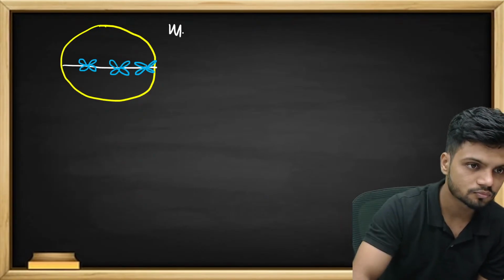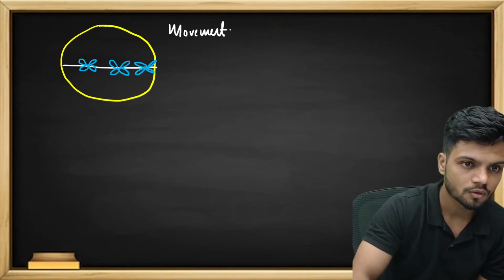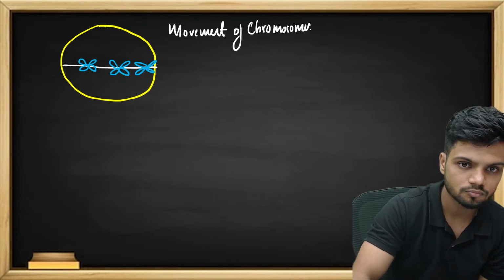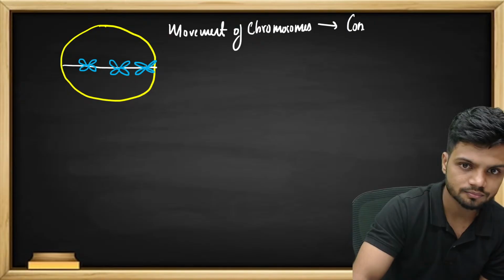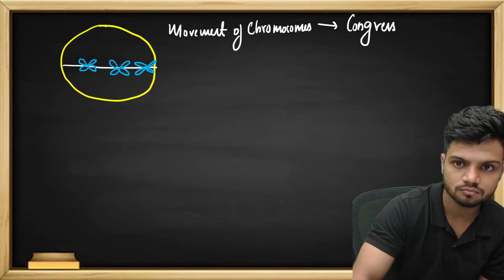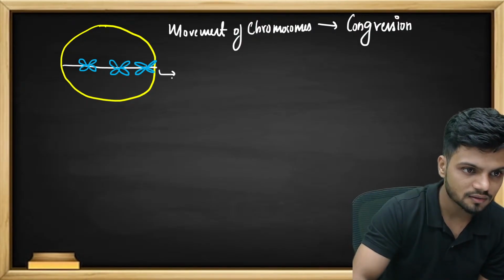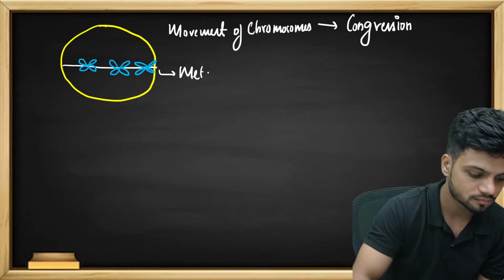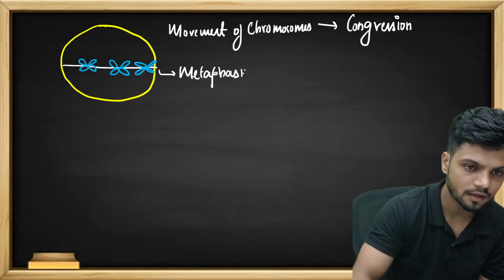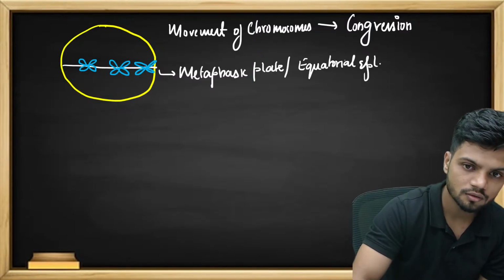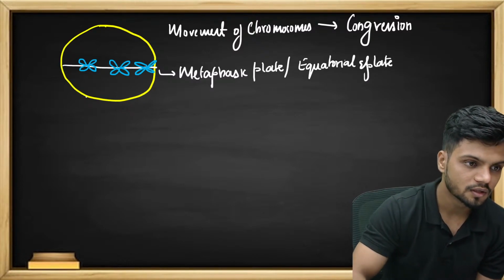is called congregation. Now this center part is called the metaphasic plate, also called the equatorial plate. Equatorial plate.